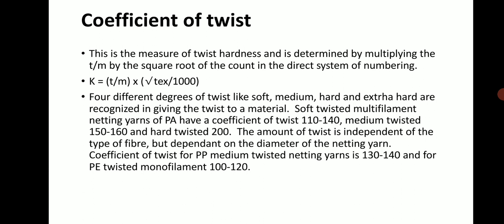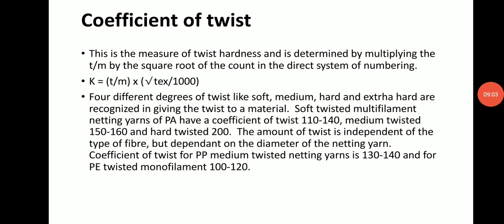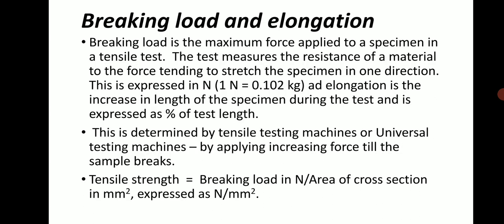The amount of twist is independent of the type of fiber, but dependent on the diameter of the knitting yarn. Coefficient of twist for PPA medium twine knitting yarn is 130 to 140, for PE twisted monofilament 100 to 120.